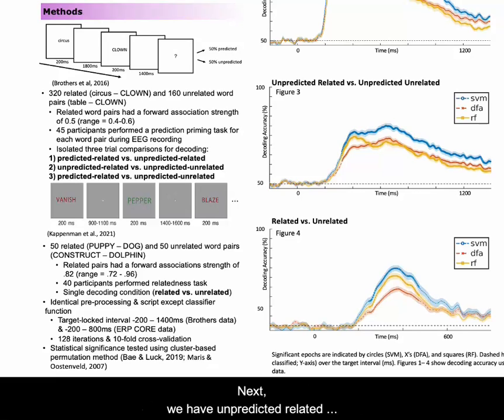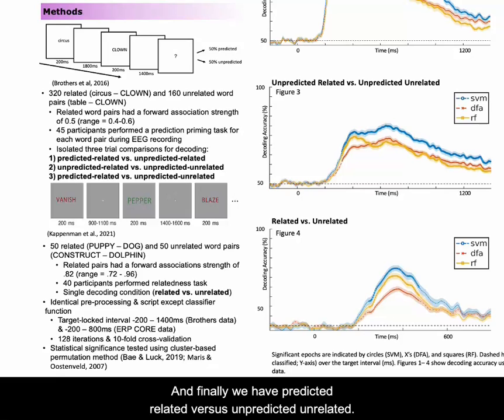Next, we have unpredicted related versus unpredicted unrelated. And this would be circus clown with a failed prediction versus table clown with a failed prediction. This condition isolated semantic relationship effects by holding prediction constant.